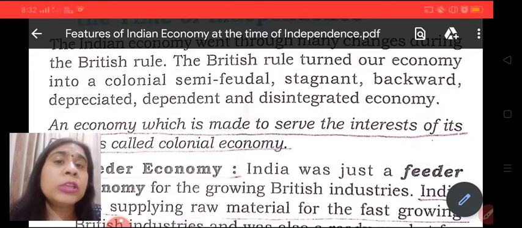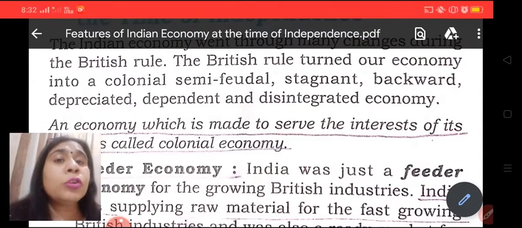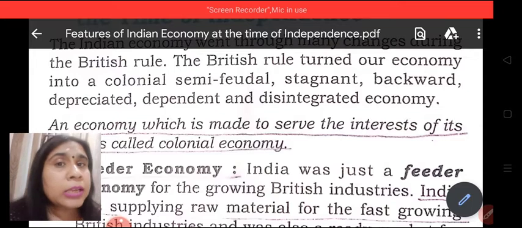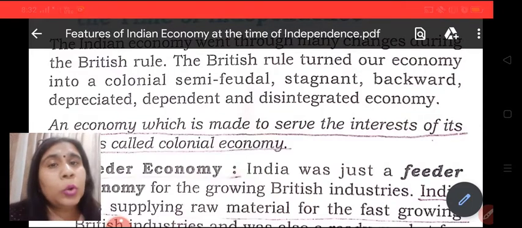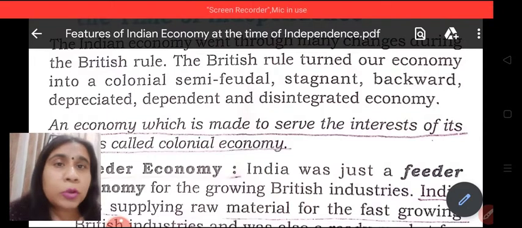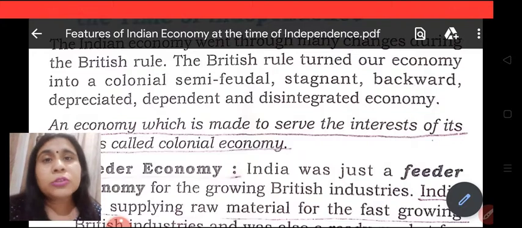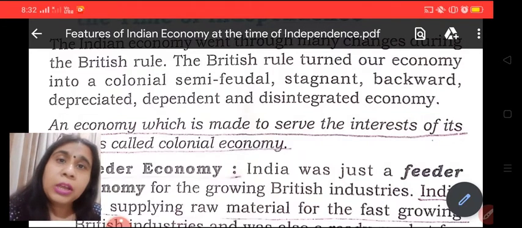So what do these terms mean? All these terms go in negative sense. Let's first understand what we mean by colonial. An economy which clearly serves the interest of its rulers is said to be a colonial economy. So our economy was a colonial economy because we were serving the interest of the Britishers when we inherited it.